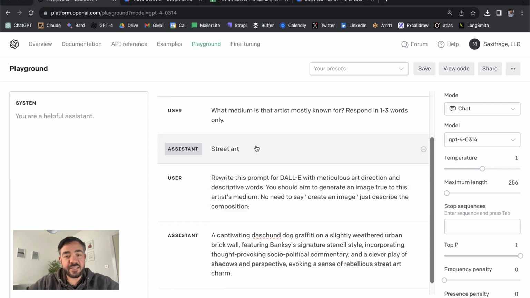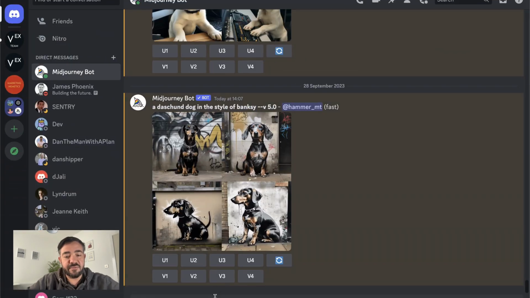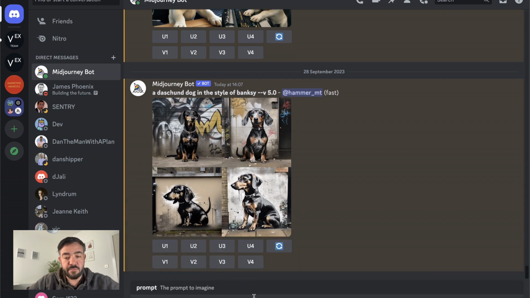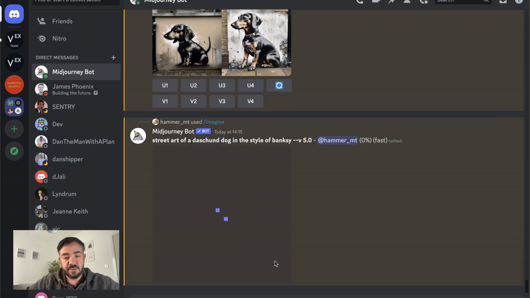Even with just that, I found in general you can get better results. If we just say street art of a dachshund dog in the style of Banksy, just adding the medium itself tends to really help. So literally just extracting out the artist, asking a little bit more detail about the artist, and then injecting that back into the prompt should get us better results. So we're just going to run that.